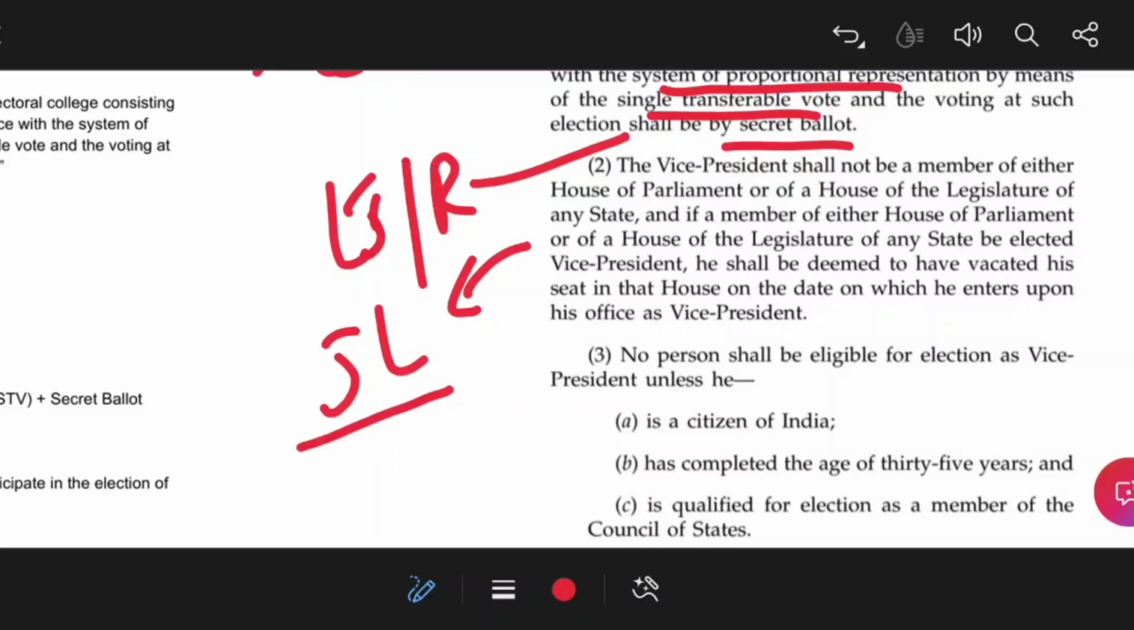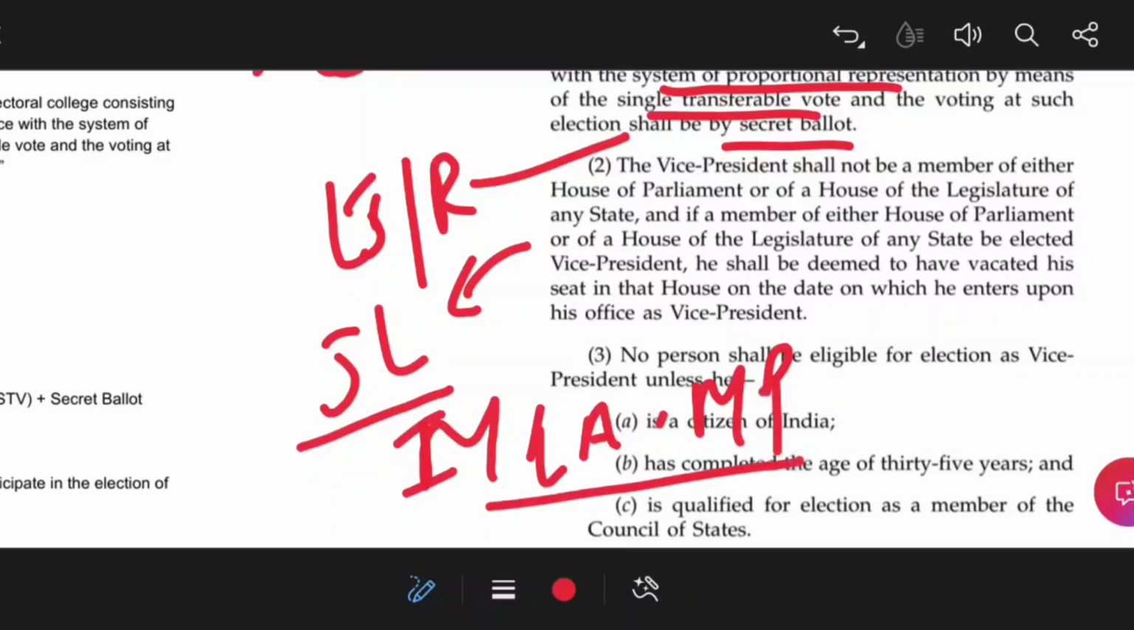Now suppose an MLA or an MP wants to contest an election for the office of the Vice President of India, are they eligible to contest? Yes, they are eligible, because these offices are not considered offices of profit. But when he or she wins the vice presidential election, then at the moment when he or she enters into office as Vice President, he is immediately deemed to have vacated his seat in the House. Whether MLA or MP, he or she has to vacate the seat in the House.